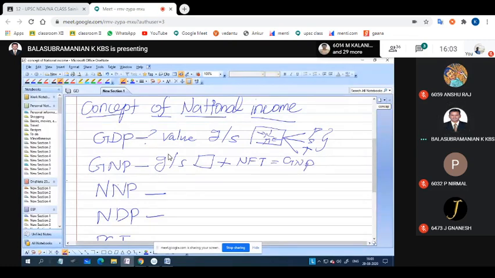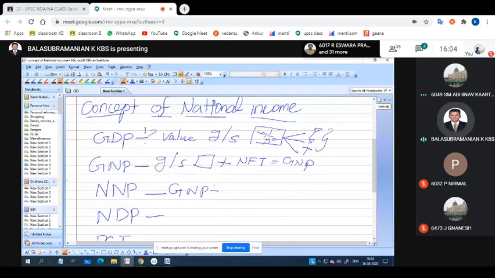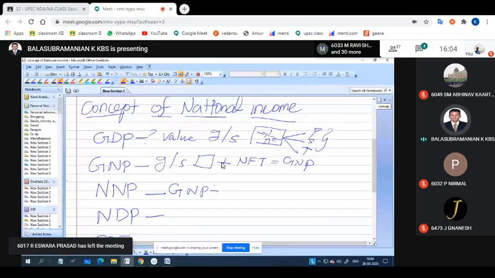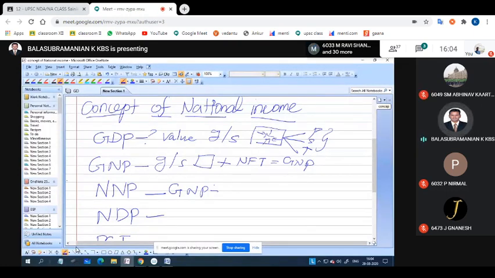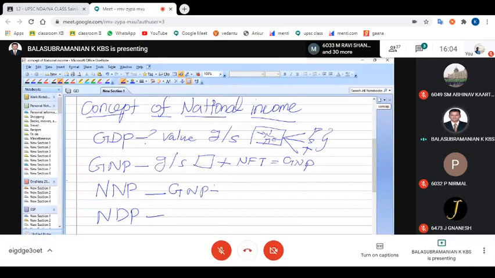Am I right? Now the net national product. What is meant by net national product? Here GNP. Sir, what is NFT? Net foreign transaction means the foreign fund coming inside, plus how much goods and services we have within a boundary plus foreign fund. So it will be calculated as GNP. How they will ask may be the same, option A, option B, option C, option D, like that what I have mentioned. So you have to find out according to the question.